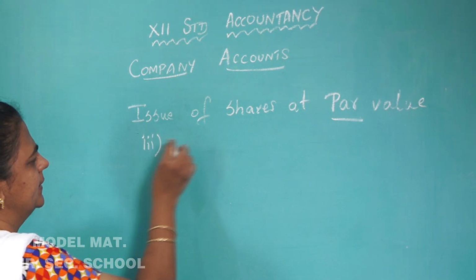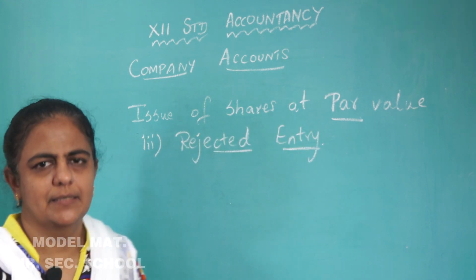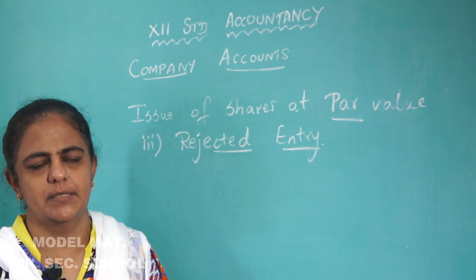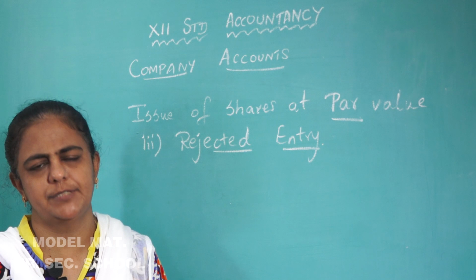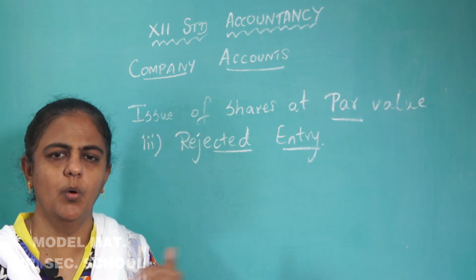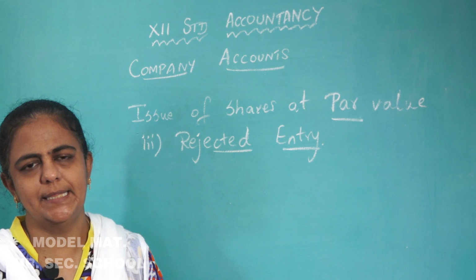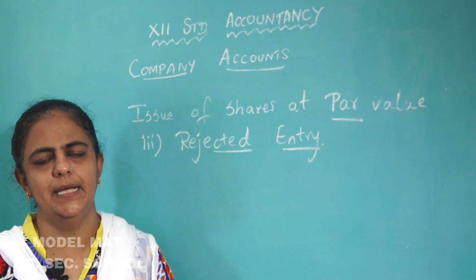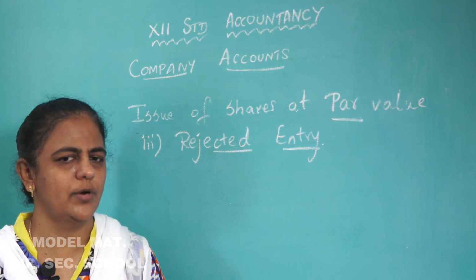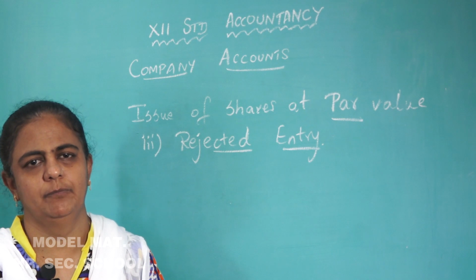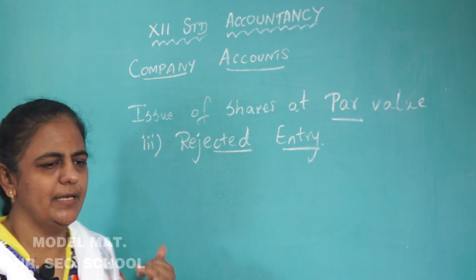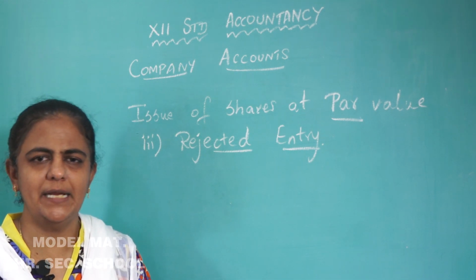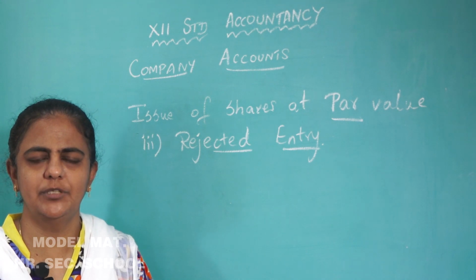The third entry is the rejected entry. Suppose there is oversubscription. I already told you in the previous class what oversubscription is. The company would have issued a certain number of shares, but the public would have subscribed for more than what was issued. In that case, the directors have two options. One, they can reject the full money, or two, they can do pro rata allotment. When the shares are rejected, what is the entry? When you were receiving, it was Bank to share application.